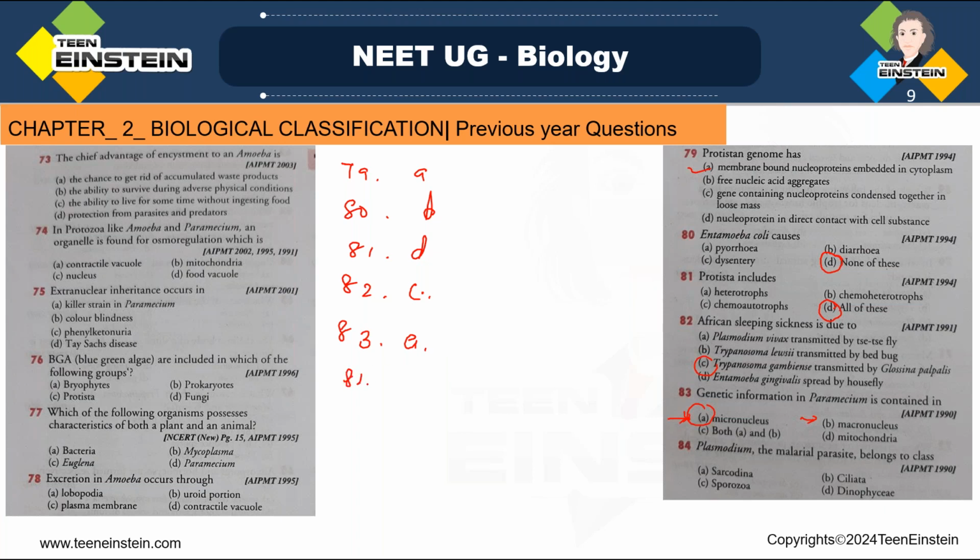Question number 84. Here Plasmodium, which is a malarial parasite, belongs to class. Plasmodium is the malarial parasite, we know that. And that belongs to class Sporozoa. This you need to learn by heart. There is no shortcut. Which class is it belonging to? Sporozoa.